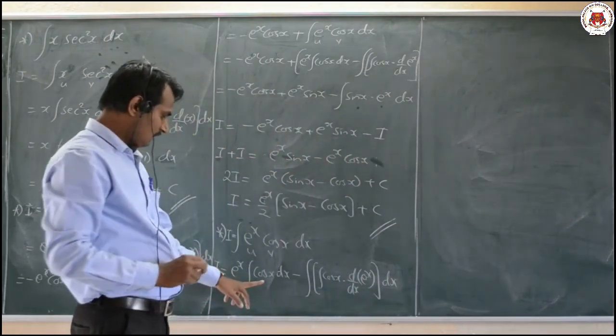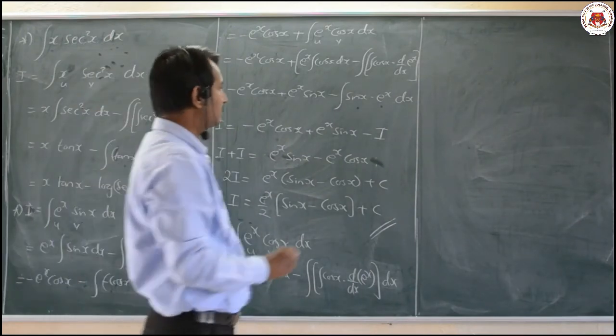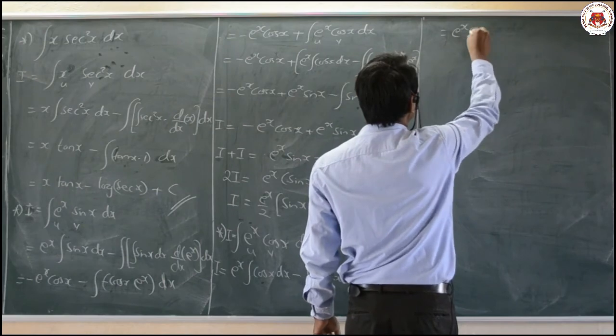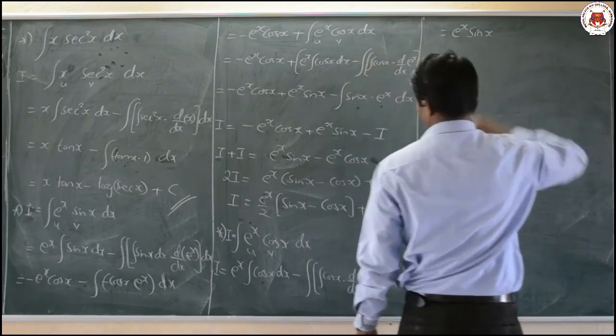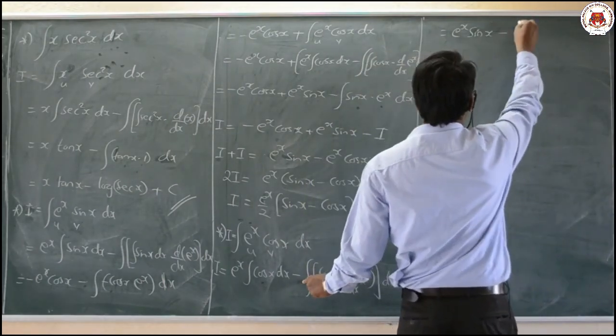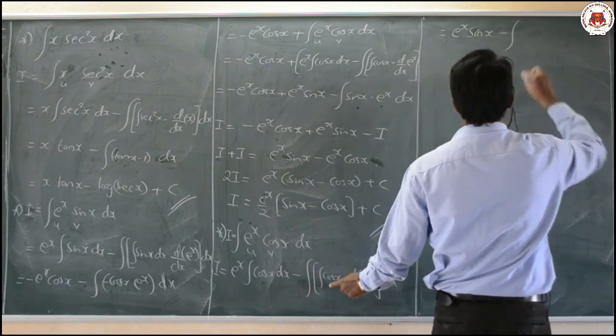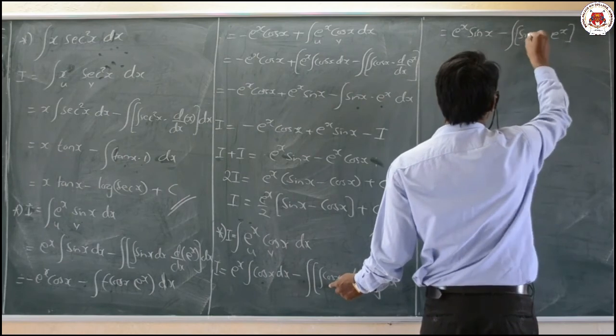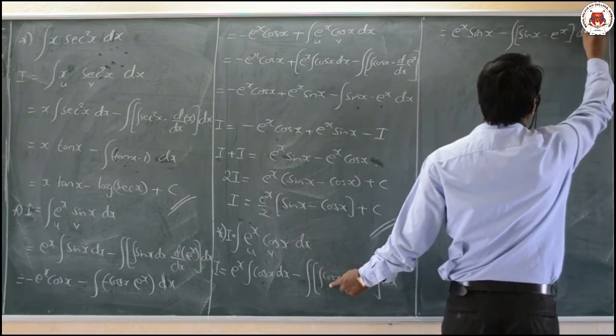Now what is the integration of cos x? That is nothing but sin x, which is equal to e raised to x into sin x, minus integral of cos x integration is sin x into e raised to x into dx,